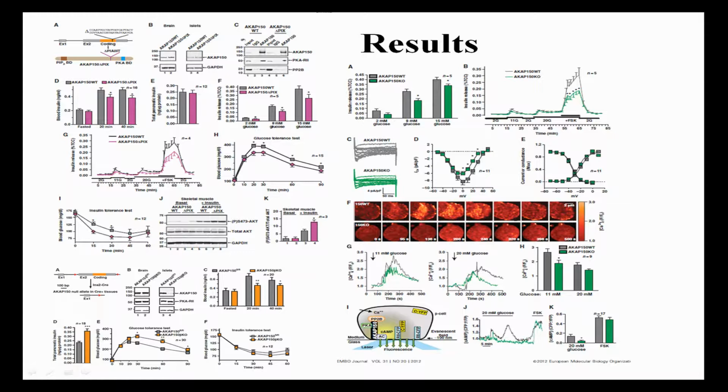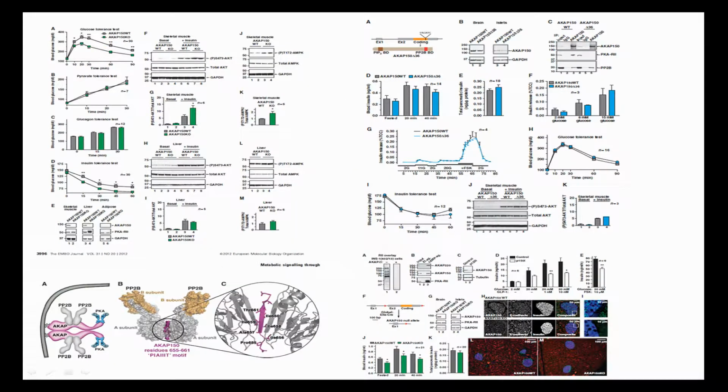These metabolically advantageous characteristics are also retained in mice that lack a 7 amino acid sequence responsible for PP2B anchoring. PP2B is a calcium 2 plus ion dependent protein phosphatase. Therefore, anchoring of PP2B is a molecular and metabolic determinant that contributes to glucose homeostasis.